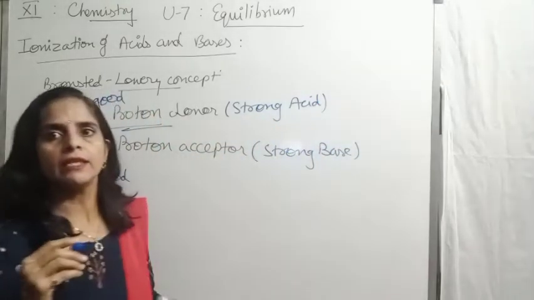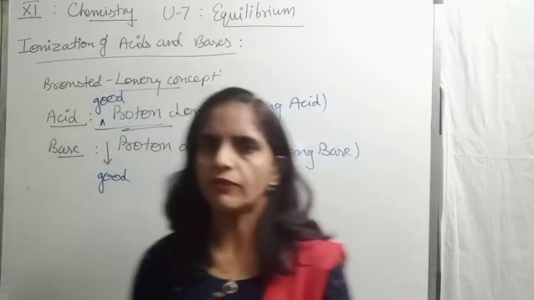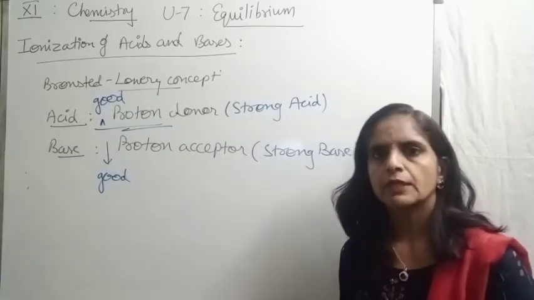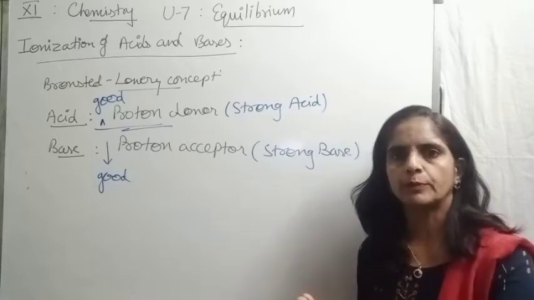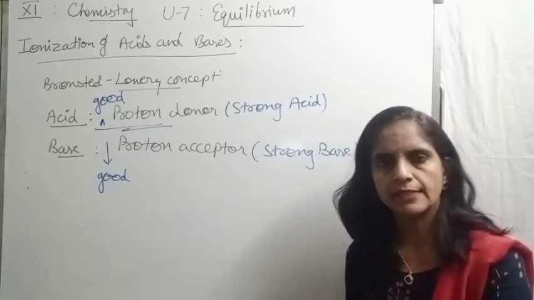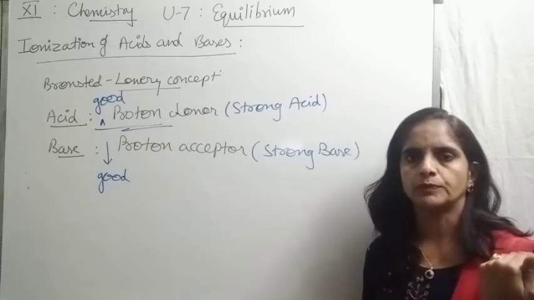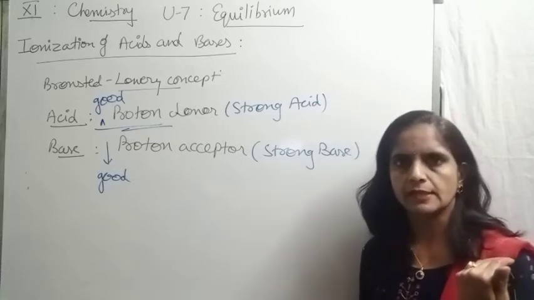So this is a way to express the strength of acid or base in terms of the Bronsted-Lowry concept. The more the tendency to donate a proton, the stronger the acid, and the more the tendency to receive a proton, the stronger the base.